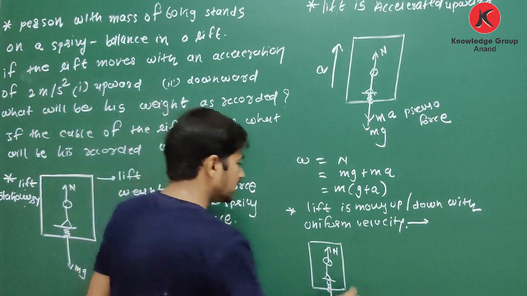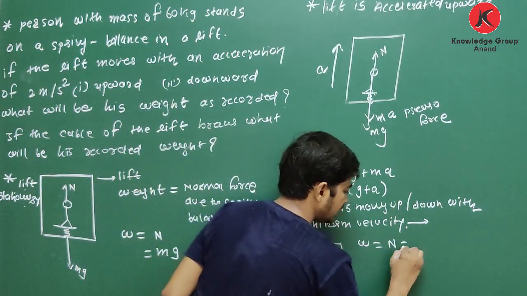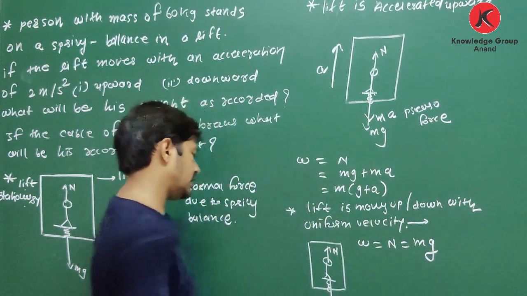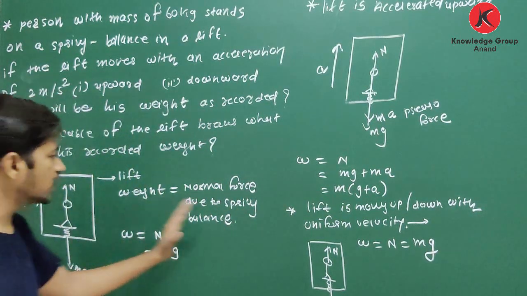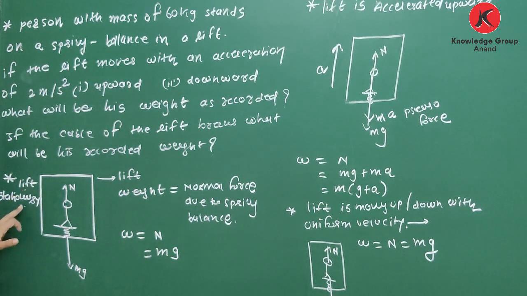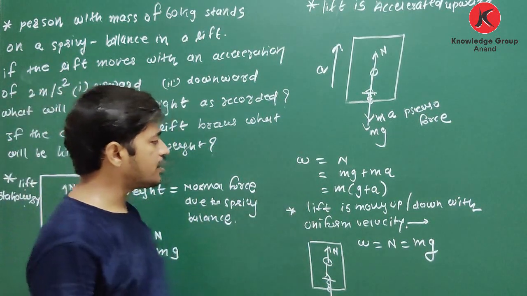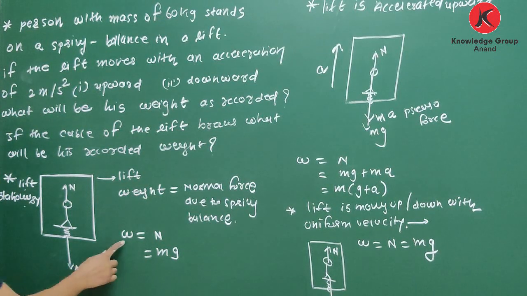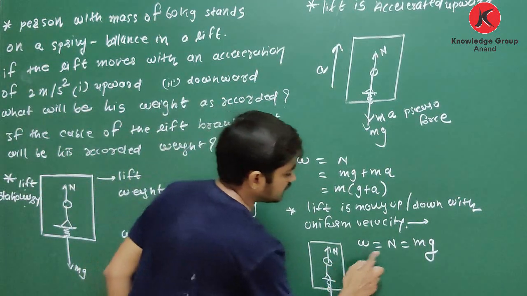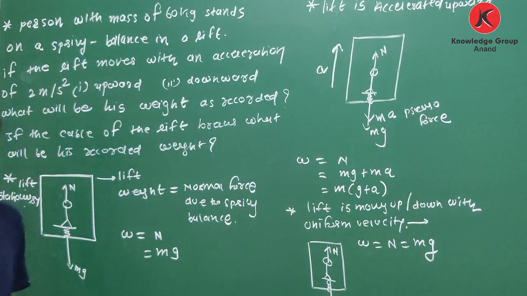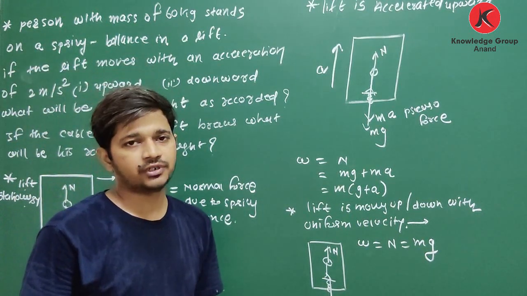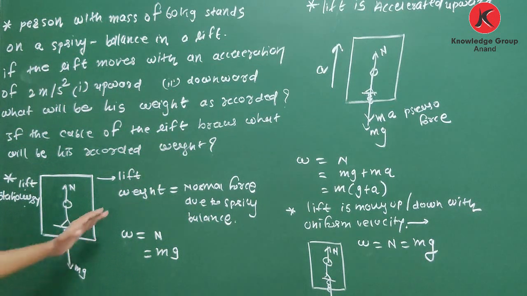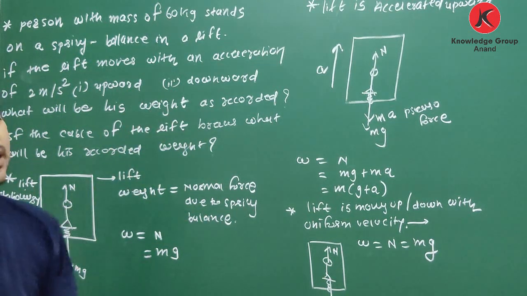Clear about this? So here weight W is equal to N, which is equal to mg. These two cases are identical: when the lift is stationary and when it is moving up or down with uniform velocity, in both cases weight is equal to mg. Because in these two cases Newton's first law of motion is obeyed. It is called an inertial frame of reference. So out of 4, cases 1, 2 and 3 are over.